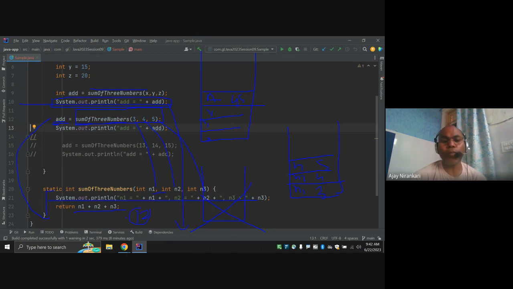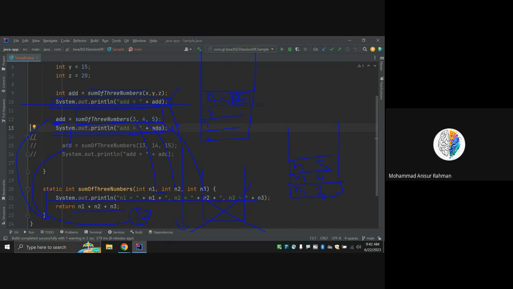Right, and the 12 value returns and gets assigned to the add variable. So already there is an add variable, but you say no, I am going to assign a new value. Instead of this, I am saying here overwrite with the 12 value. Once I print the same statement here, the same as the earlier add, at this time I get 45, but here I get 12, right? Because 3 plus 4 plus 5.